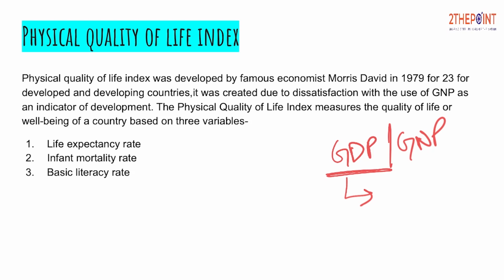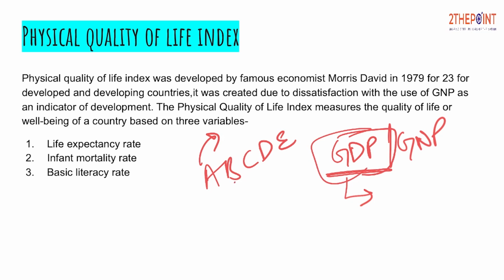Let's suppose there are 5 firms in a country, and all the manufacturing in the country takes place through these 5 firms, that is A, B, C, D, E. Now if the GDP in the country is increasing because A has installed a new manufacturing facility, can we conclude that the development of B, C, D, E or the people associated with them has also improved? No, we cannot conclude that.